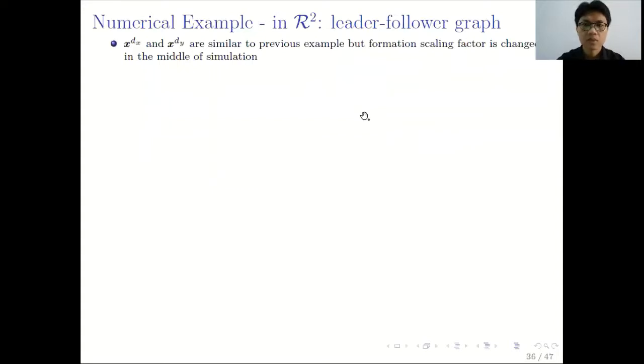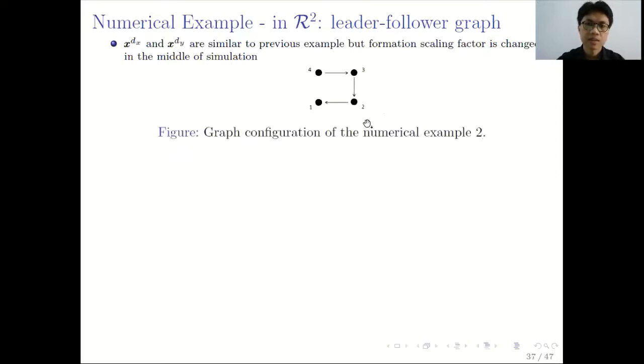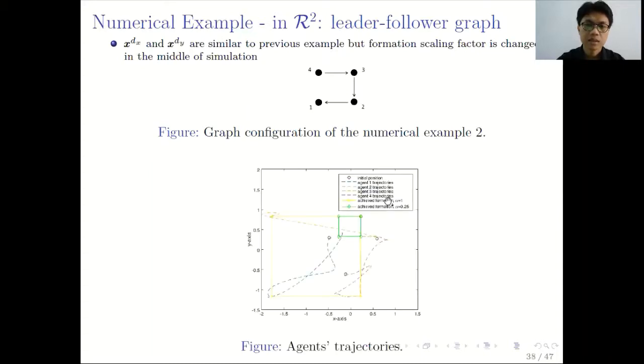For the leader-follower graph example, we used similar xdx and xdy, which are the desired formation factors. But then in the middle of the simulation, the formation scaling factor is changed. So this is the graph configuration, and this is the result of the simulation. Initially, the formation scaling factor is 1, which is given by this yellow square.